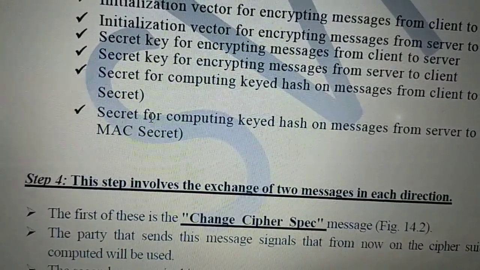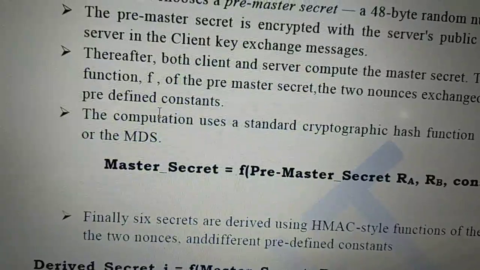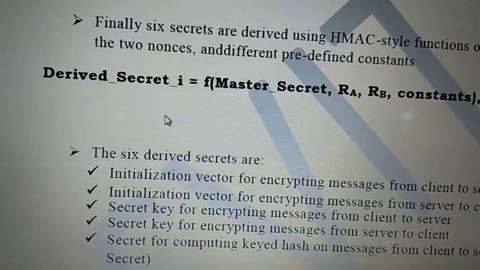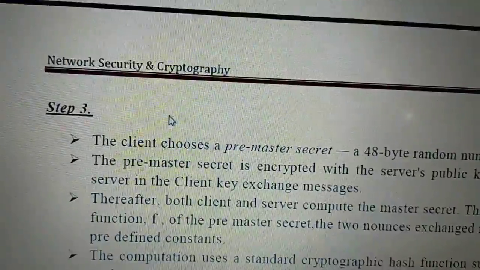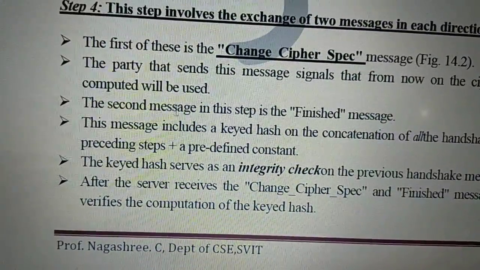That is the MAC secret, right? These 6 keys are derived. This is step 3, very important. A 48-byte random key is the pre-master secret. Then the master secret key will be created.